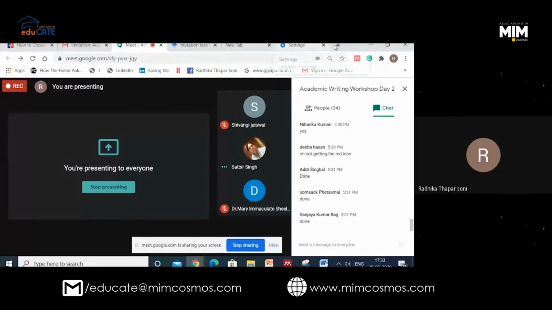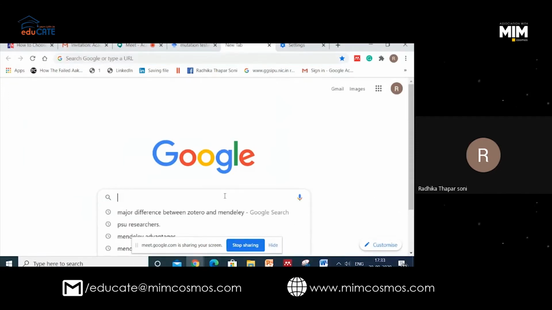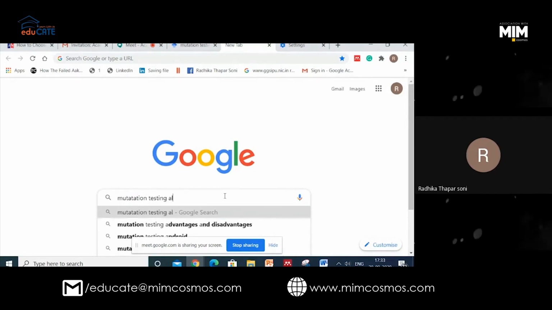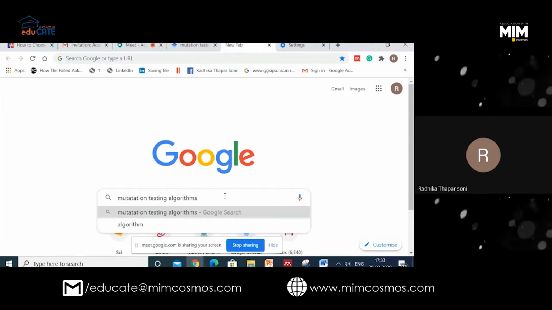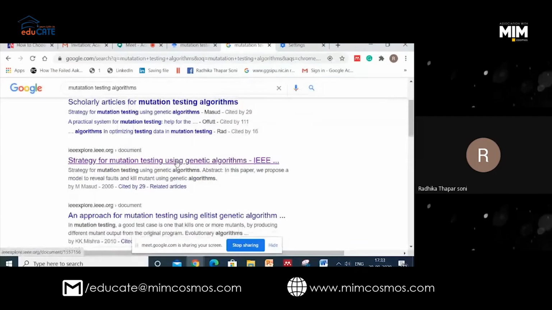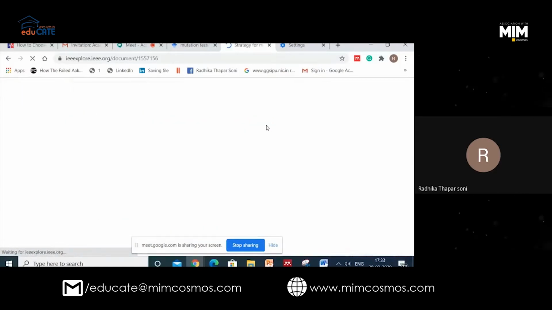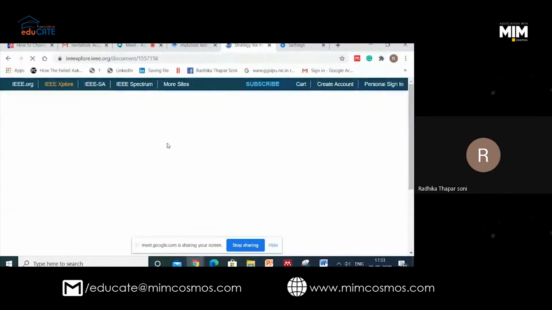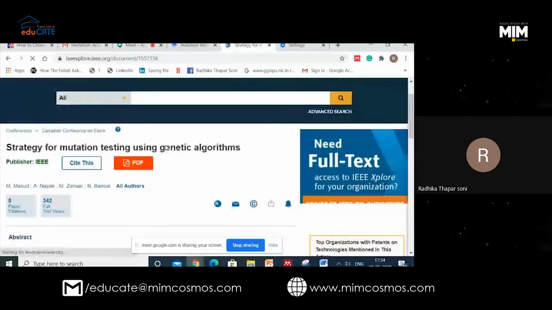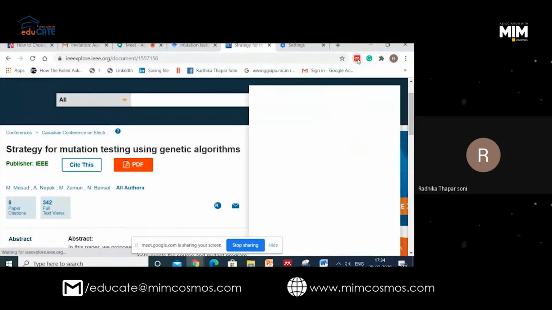Now I am opening a new tab, and I want to find some paper, maybe again on mutation testing algorithms. Okay, I got some paper. I have read this paper also, because we should read papers also. Now I will open from here. Sometimes with IEEE papers, we do not have access to the paper, but we have read the abstract and we want to cite it. So I have opened the paper. Now I will go to Mendeley. Am I making clarity? Just click on Mendeley.